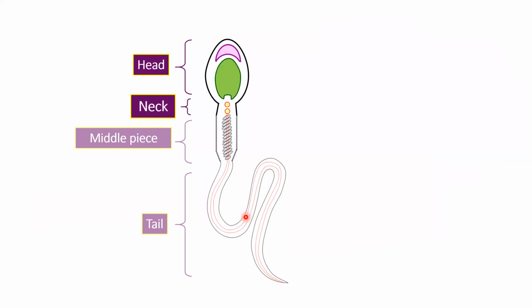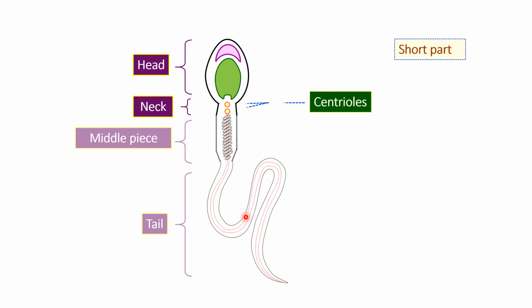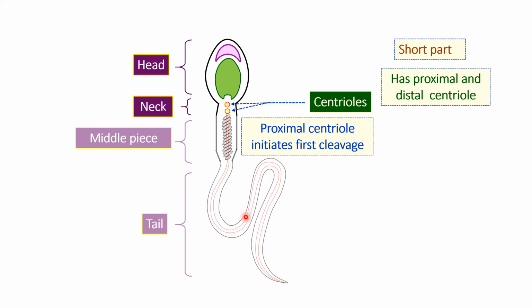Coming back to the structure, let's talk about the neck. What does the neck consist of? The neck is a very short part and it consists of the centriole. I hope you remember the centriole from when we talked about the spermatids. These centrioles are arranged in a proximal and a distal part. So it has two centrioles, a proximal and a distal centriole. The proximal centriole is going to initiate the first cleavage. What is first cleavage? We will be talking about it in the lecture on cleavage. The distal centriole forms the axial filament. So the proximal one is going to start the cleavage and the distal one is going to form the axial filament.